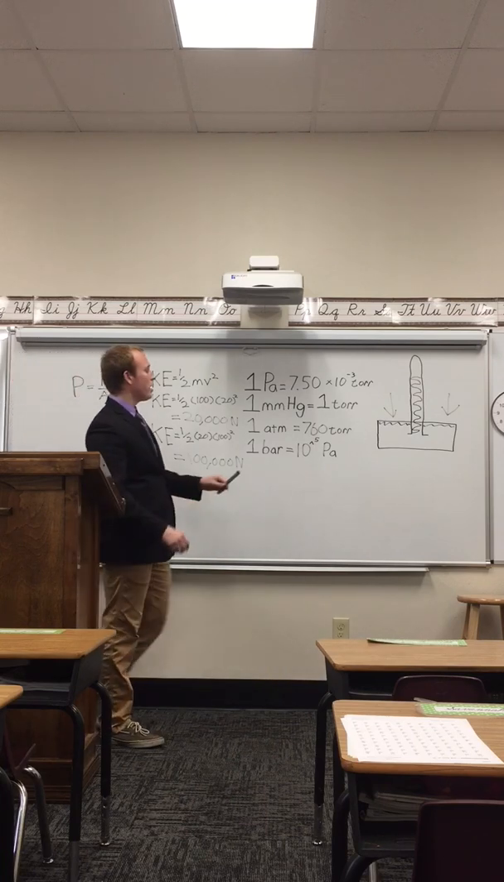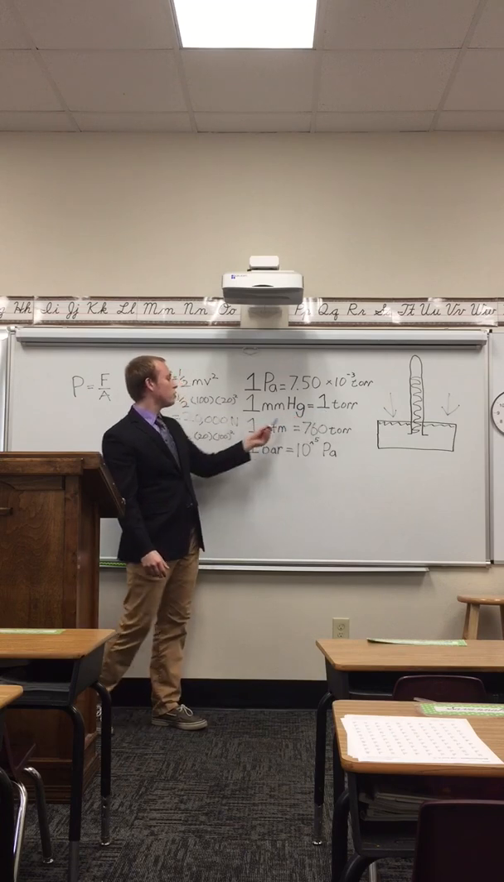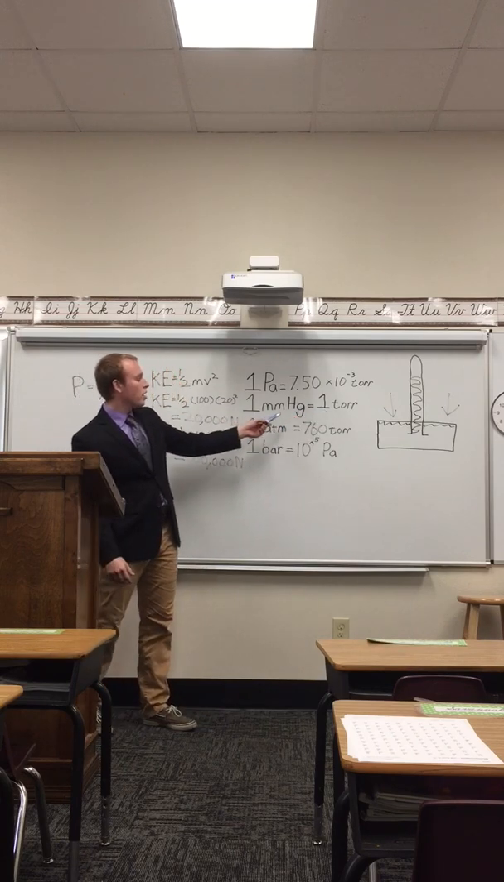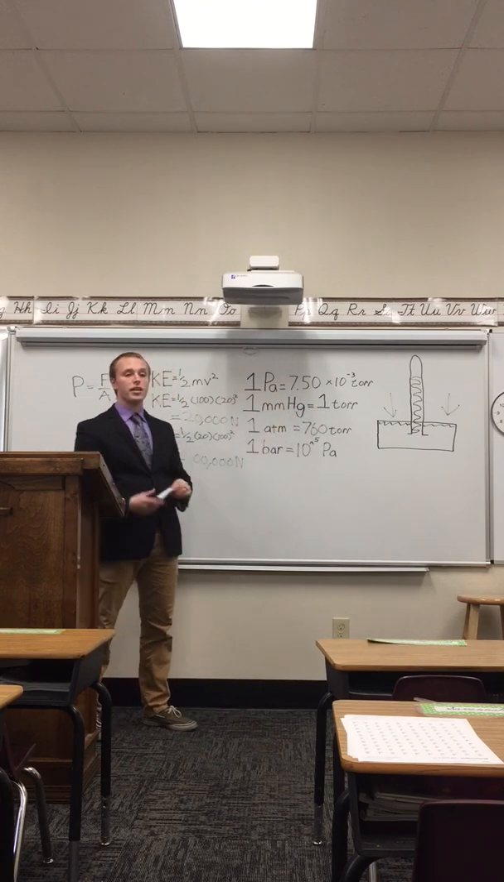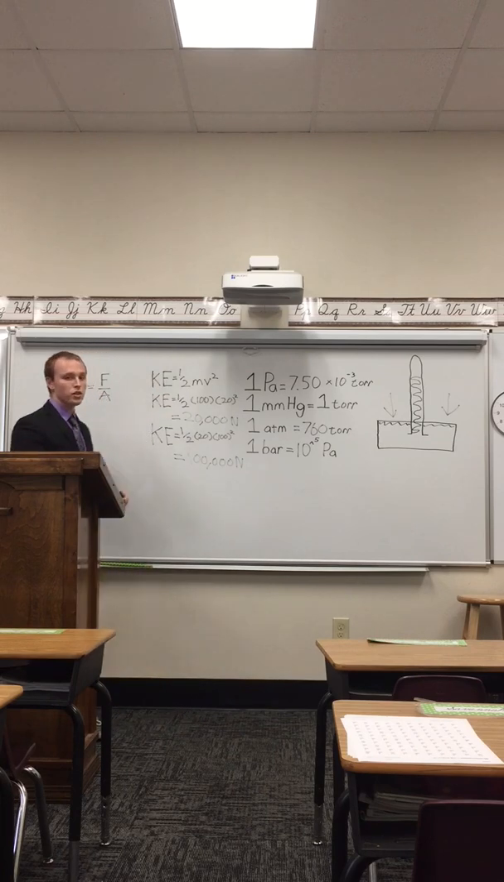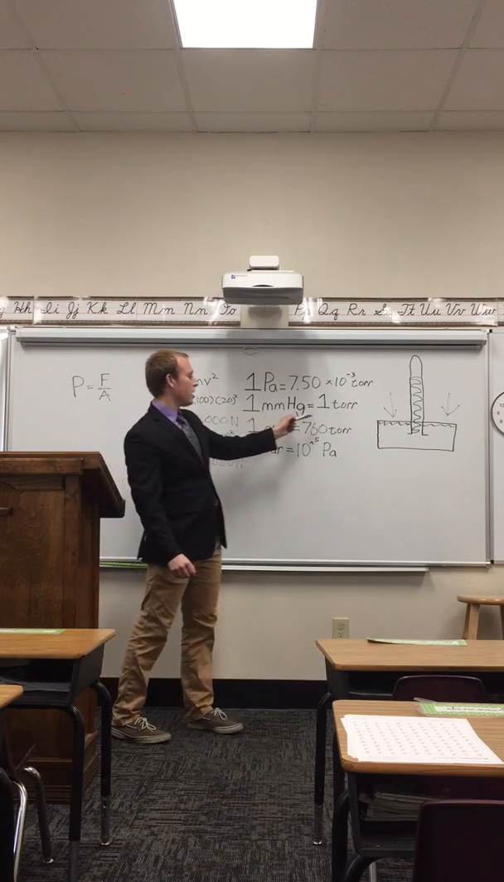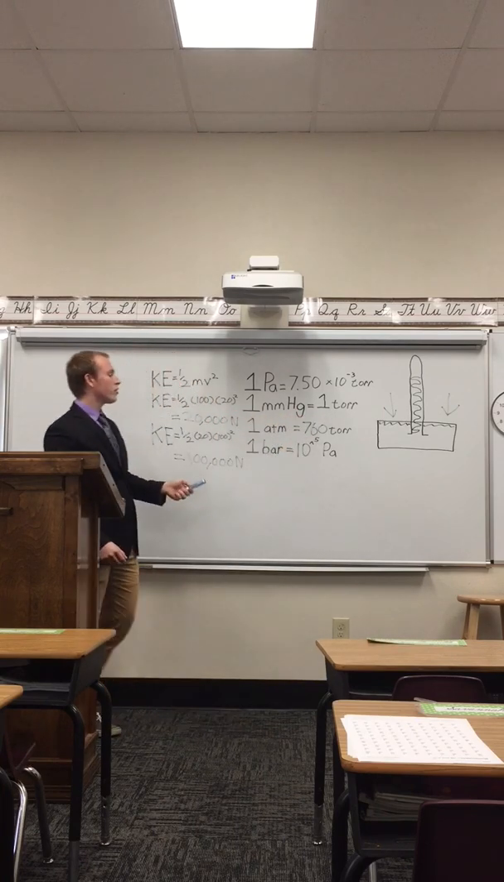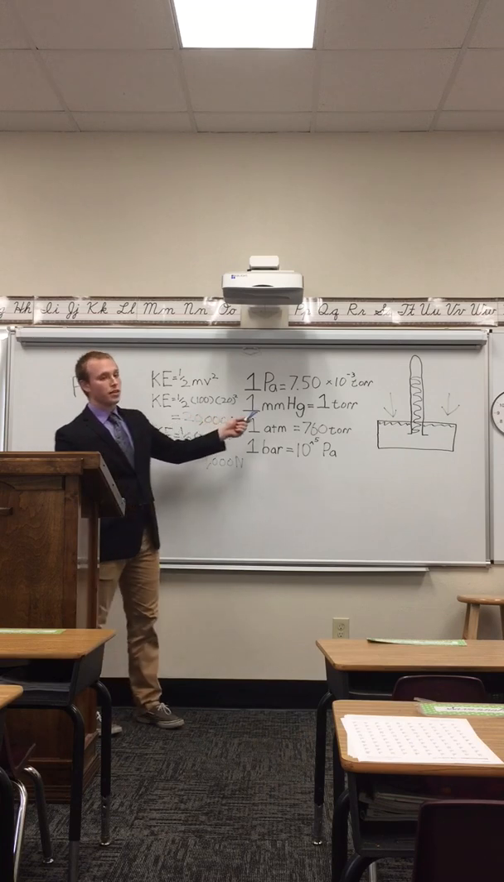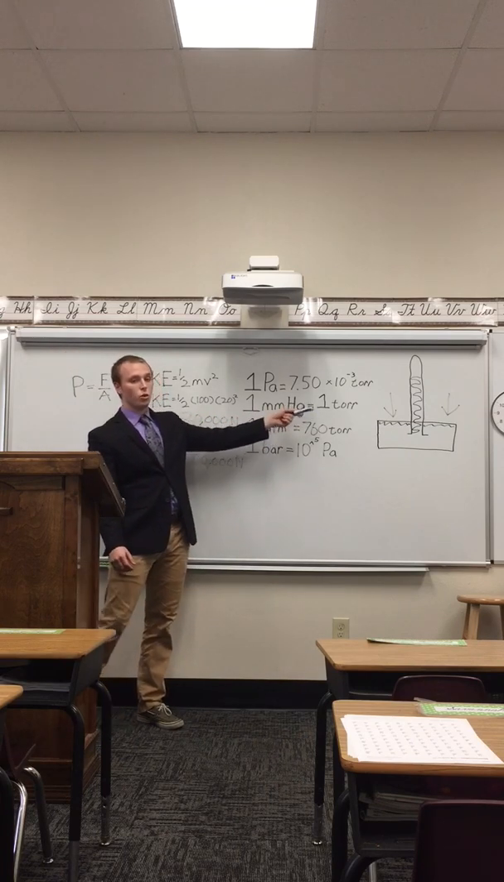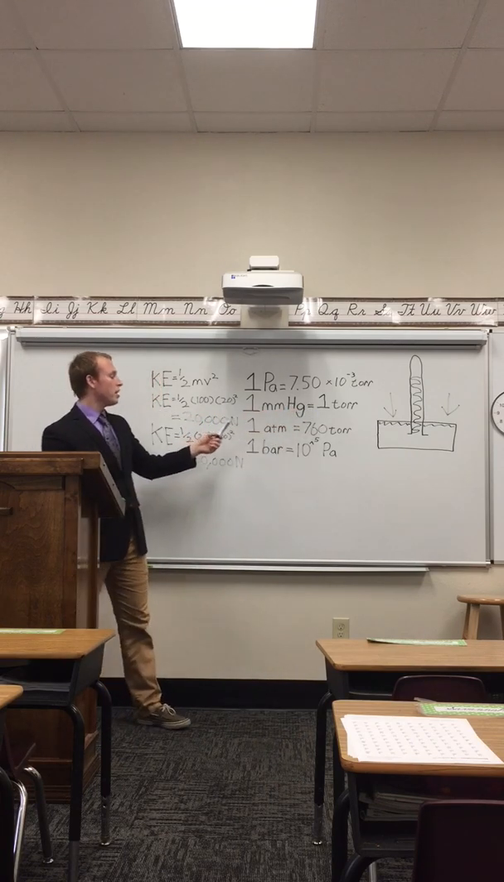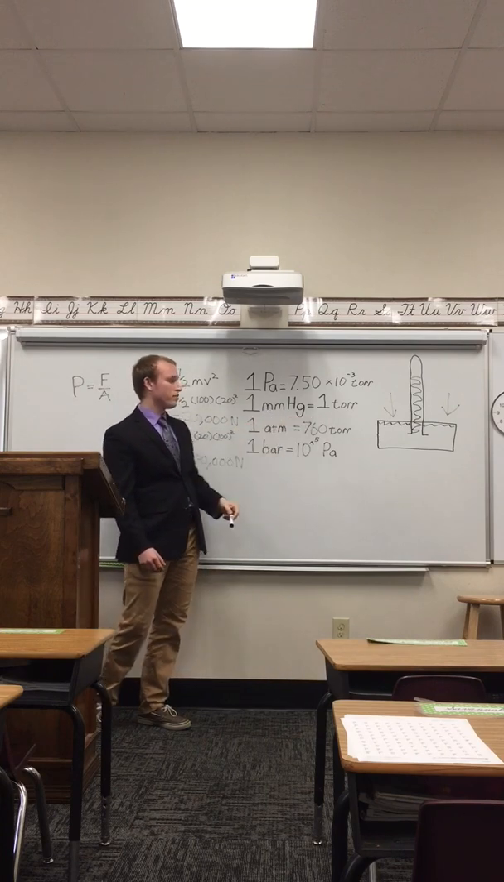A torr is numerically equal to 1 millimeter of mercury, but a torr is defined exactly in newtons, so it's much more scientifically accurate than a millimeter of mercury. Because they are numerically the same, if I had 300 millimeters of mercury, that would equal 300 torr. They're numerically the same, even though the units are different.